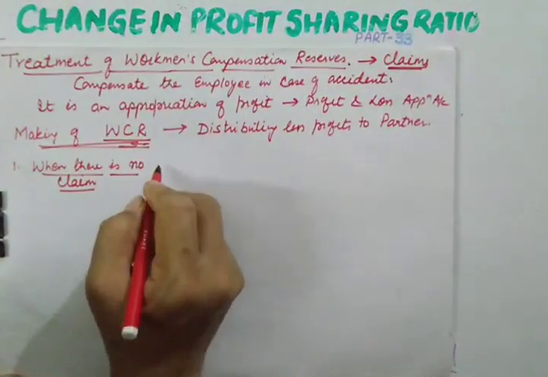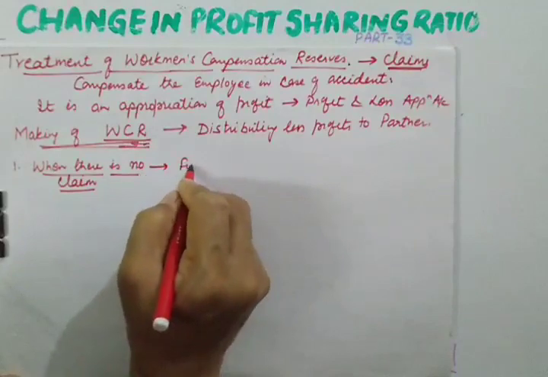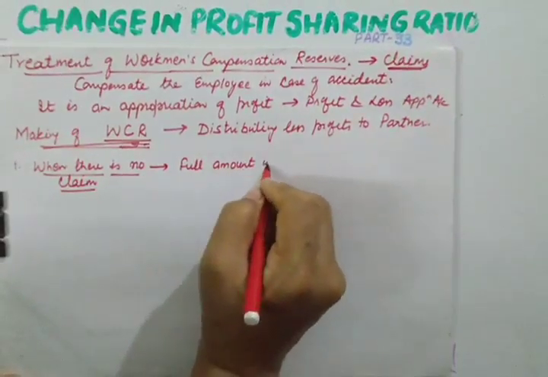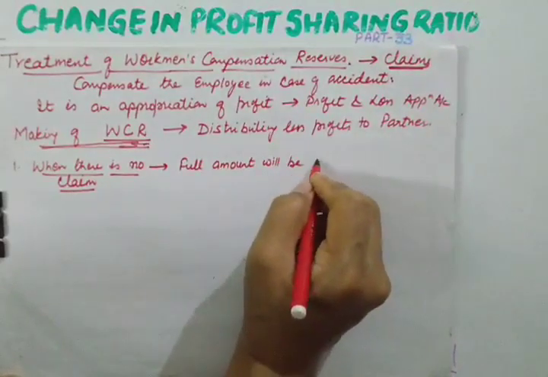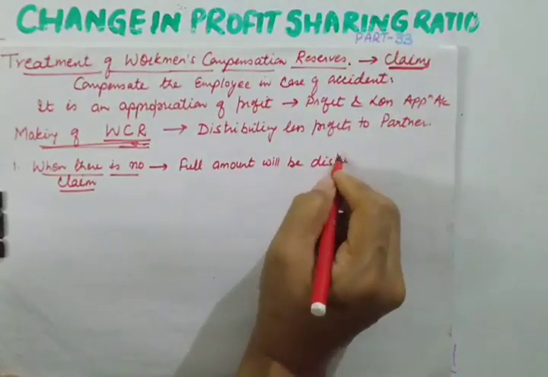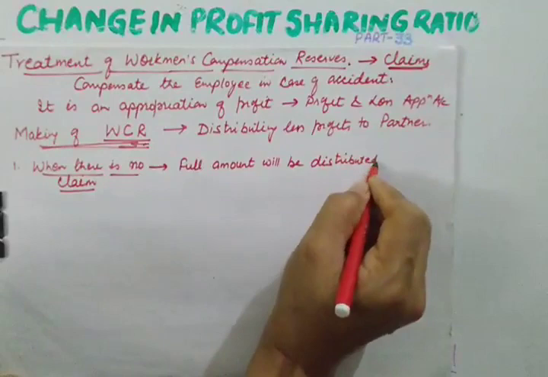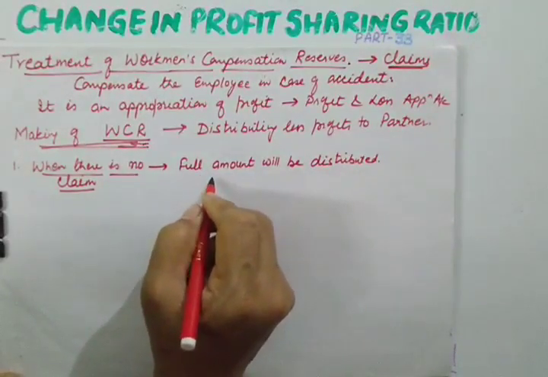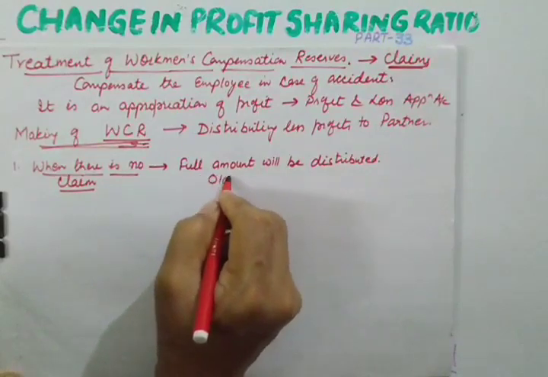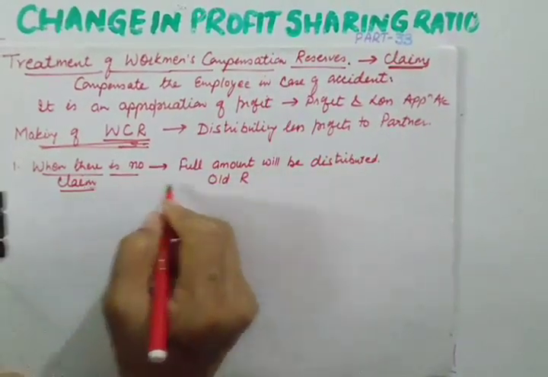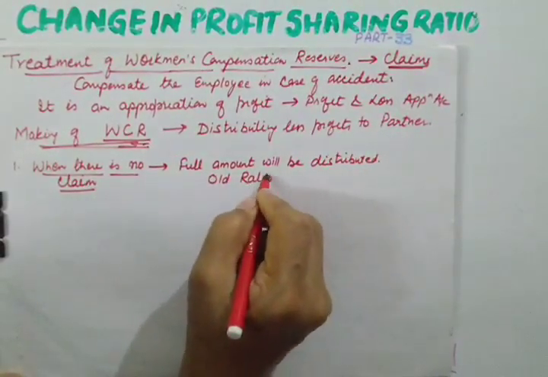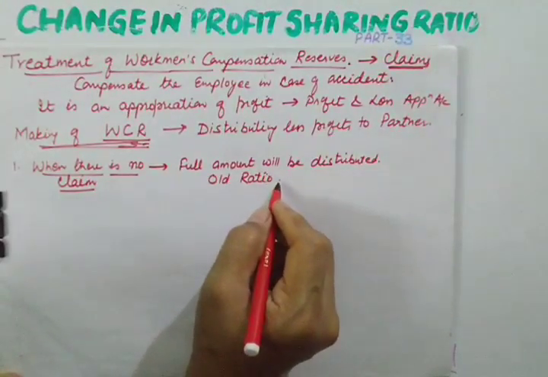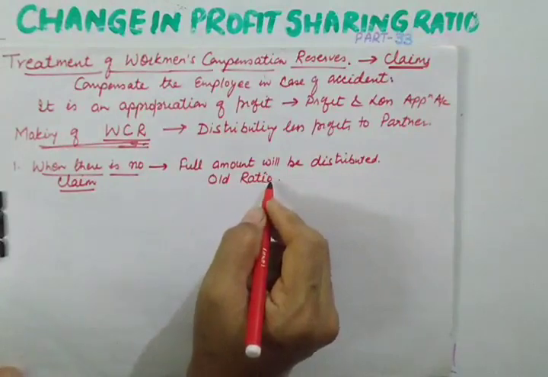If there is no claim, the full amount will be distributed among the partners. This will be distributed in the old ratio, because it is made out of old profits. We want to give the benefits to the partners in their old arrangement.